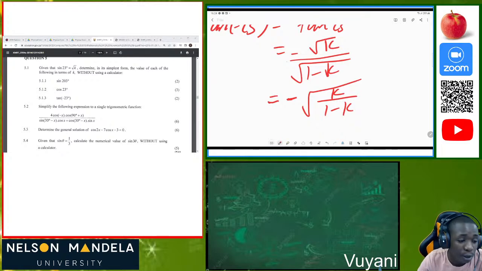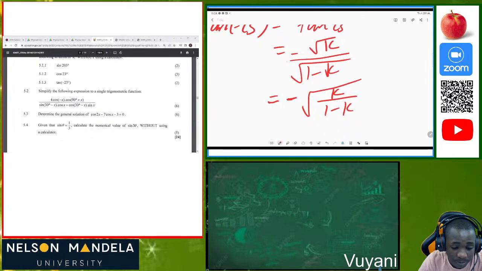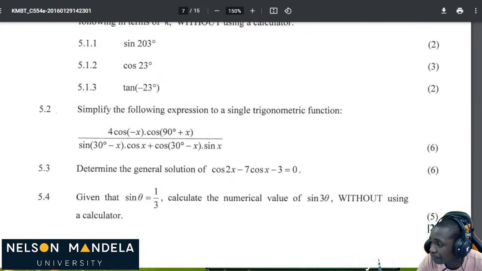So we are done and dusted with the first question. Is there anyone with any question? Okay, right now let's look at 5.2. It's a bit tricky, but we're going to tackle it and see what we can get.